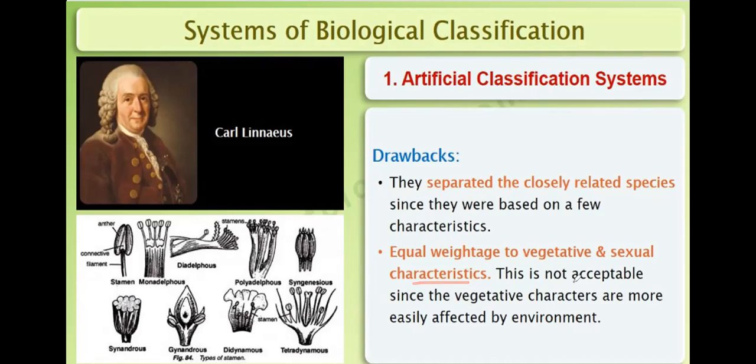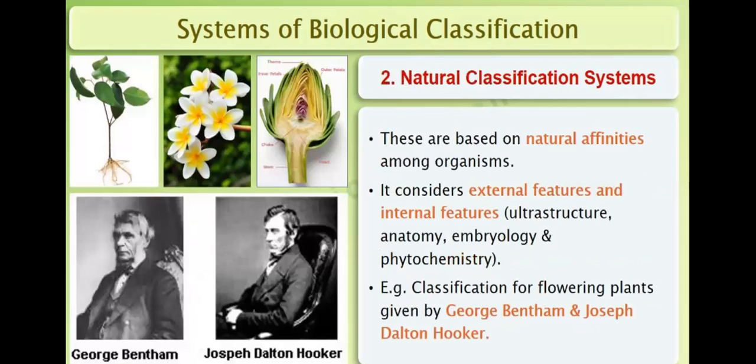This is not acceptable, since vegetative characters are more easily affected by the environment. These are some of the drawbacks of the artificial classification system.